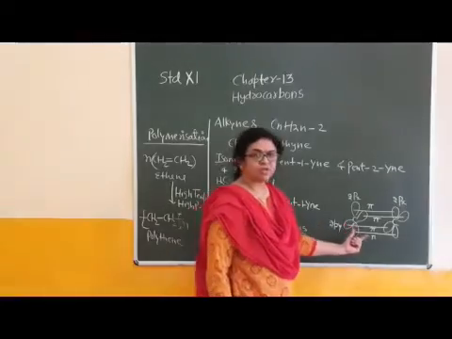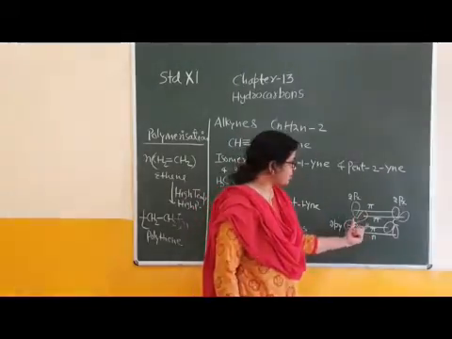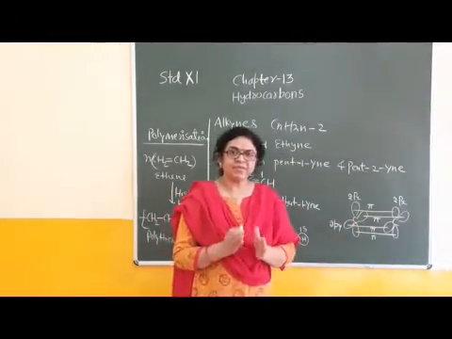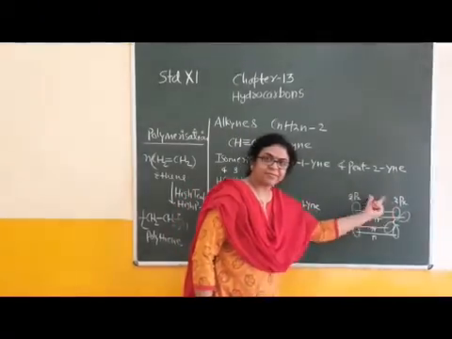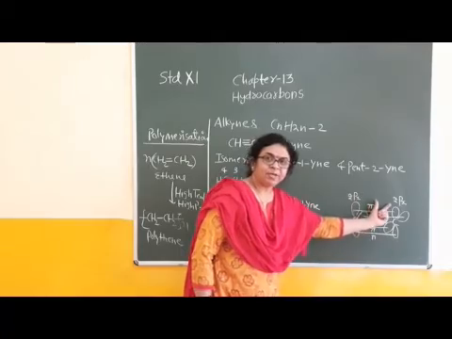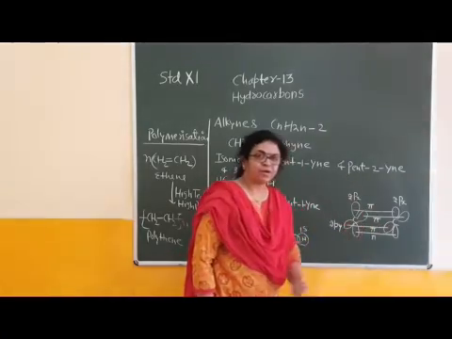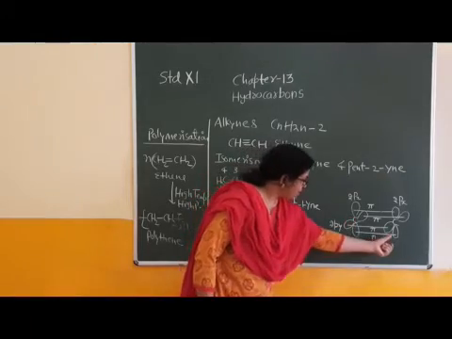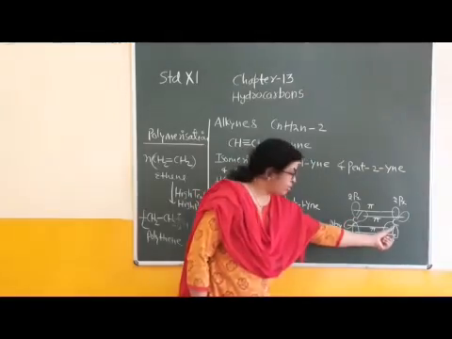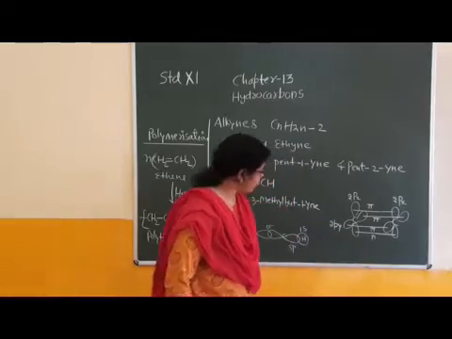Overlapping between the sp hybrid structure and s is showing formation of sigma bonds. The unhybridized orbitals are showing formation of pi bonds. Pi bonds mean sideways or partial overlapping between 2px and 2px, the 2px of one carbon and the 2px of the second carbon. This is one set of pi bond. Second, between the 2py of one carbon and the same type of orbital, 2py of the second carbon. This is the second set of pi bond.